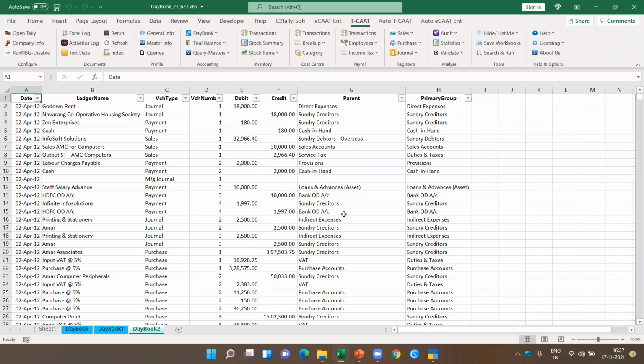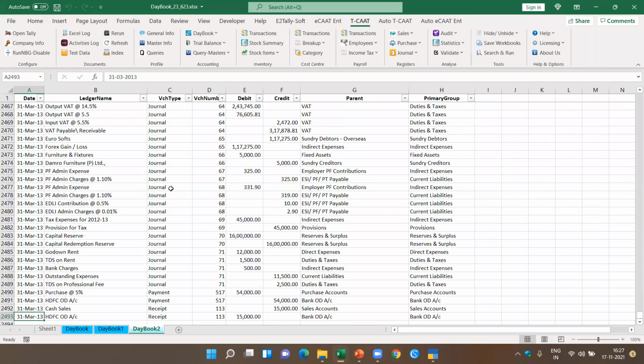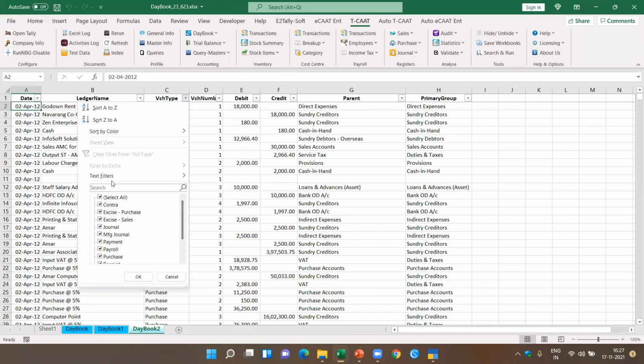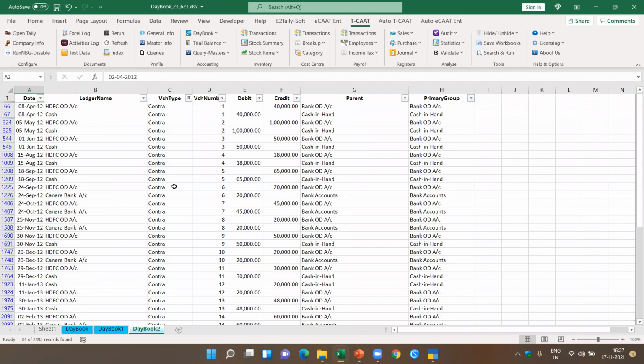Now here, if you see, I got all these transactions. These are all the transactions there. So 2,493 rows, including the header. Now, if I come back here, I can also extract the transactions as per voucher type. For example, you remember we talked about contra. You can filter based on transactions pertaining to contra.